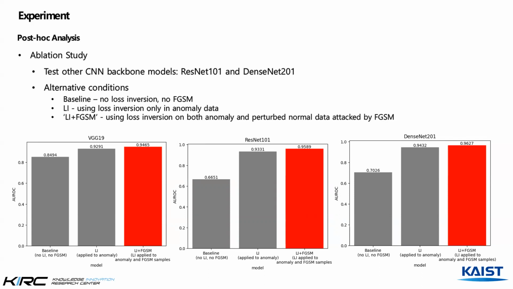In the ablation study, we not only use VGG, but also other CNN backbone models such as ResNet and DenseNet. As shown below, compared to the baseline, the performance was noticeably better when the loss inversion technique was applied to anomaly cases. When the loss inversion technique was further applied to the data generated by FGSM, the model outperformed the other two models, indicating that the data generated by the FGSM attack can serve as unseen anomaly cases.